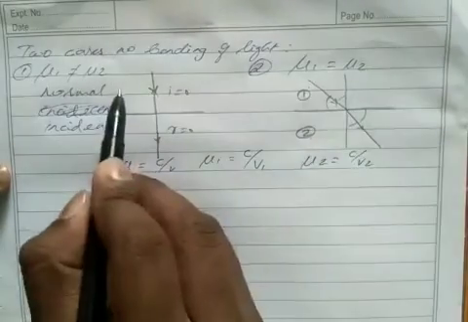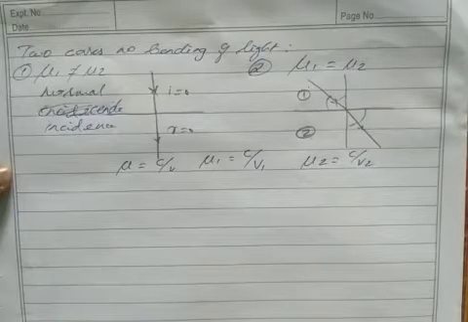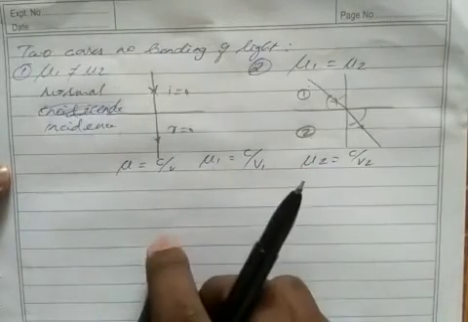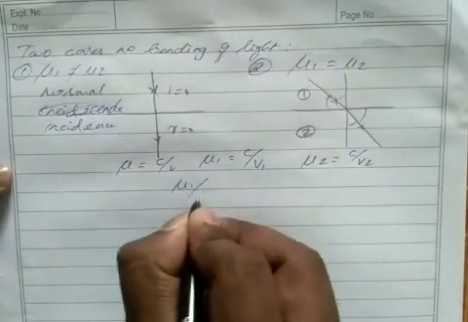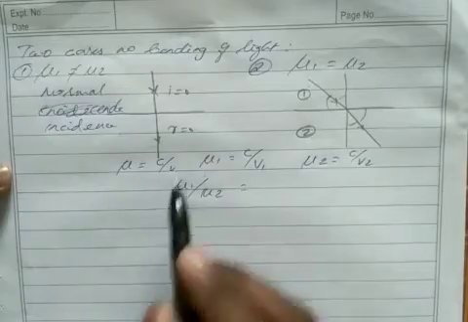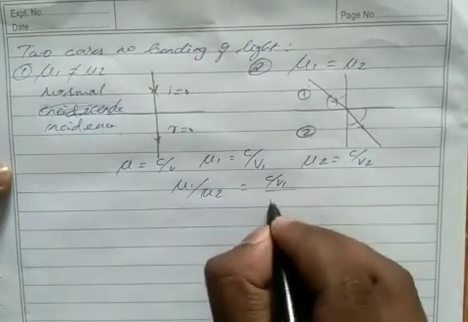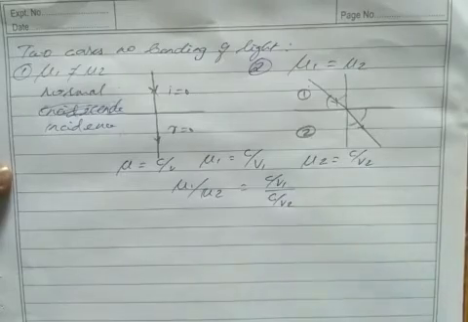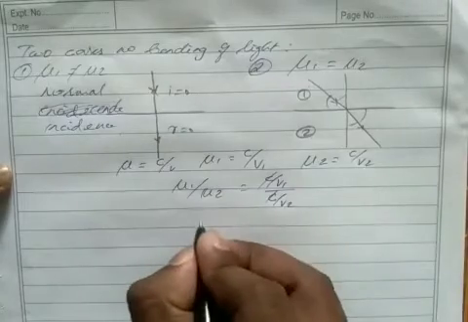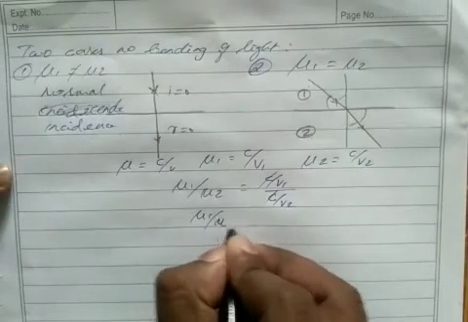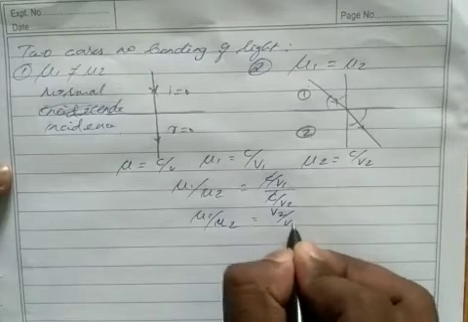We have two media, medium 1, medium 2, in the refraction process. From this formula, we can say mu1 by mu2. What is mu1 by mu2? c by v1 divided by c by v2. c gets cancelled, it becomes reciprocal. We have mu1 by mu2 equal to v2 by v1.